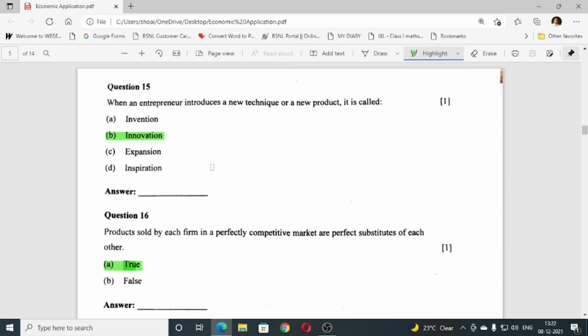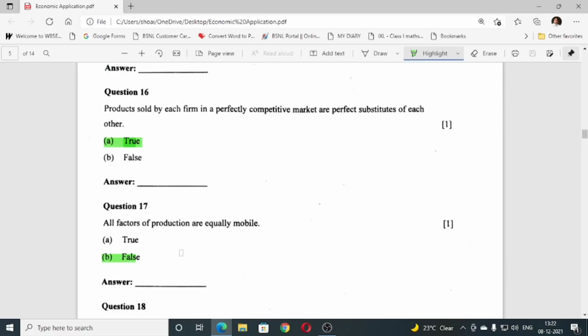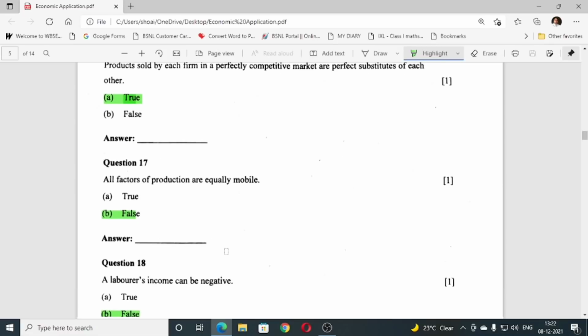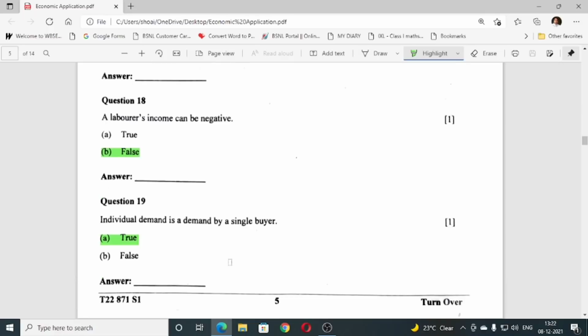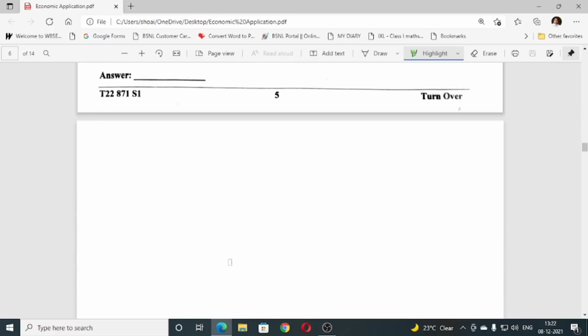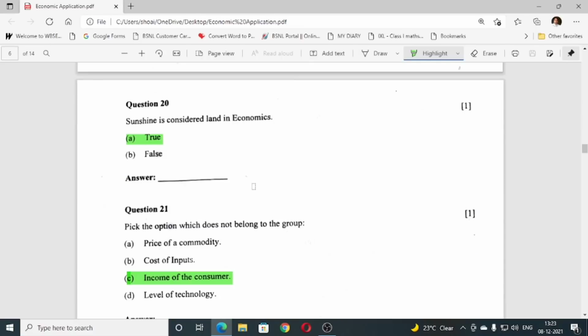Number 16, products sold by each firm in a perfectly competitive market are perfect substitutes of each other. Answer is true. All factors of production are equally mobile. False. A laborer's income can be negative. False. Individual demand is a demand by a single buyer. Answer is true. Number 20, sunshine is considered land in economics. True.